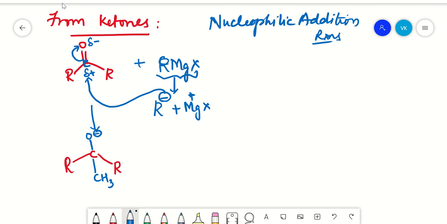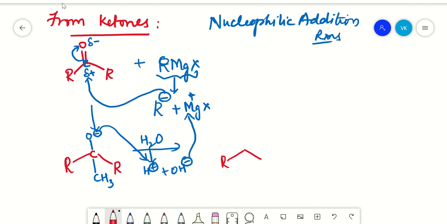And now when you add water molecules, which will get dissociated into H plus ions and OH minus ions, these H plus ions are taken up by your O minus ions, and these OH minus ions will be linking up with your Mg plus. Thereby what happens here is the R C R will be as usual, the extra methyl group that is present will be added here, and then there will be formation of OH here.